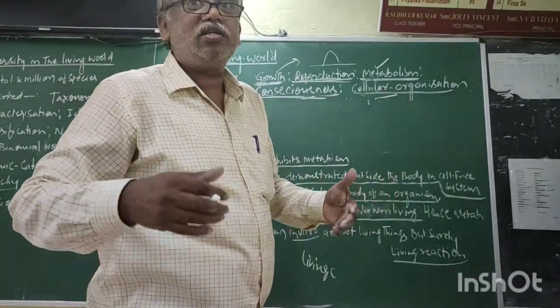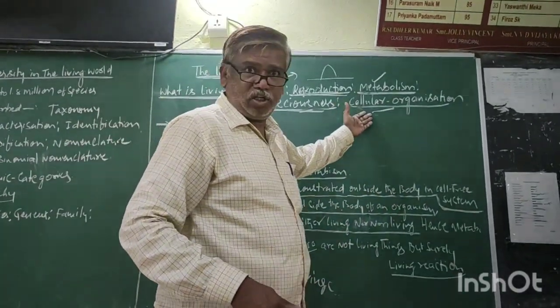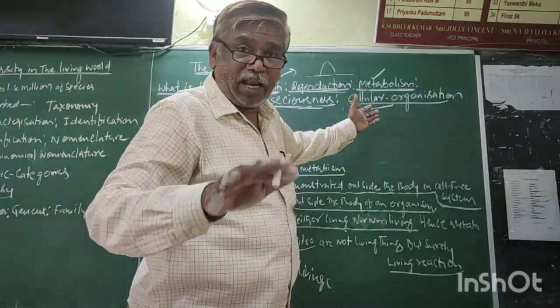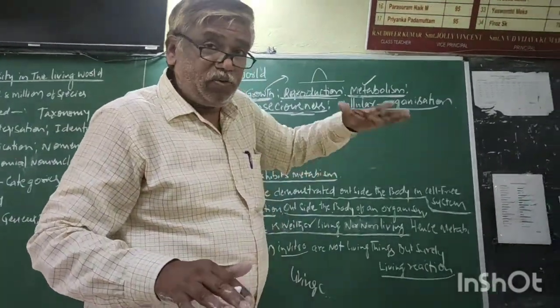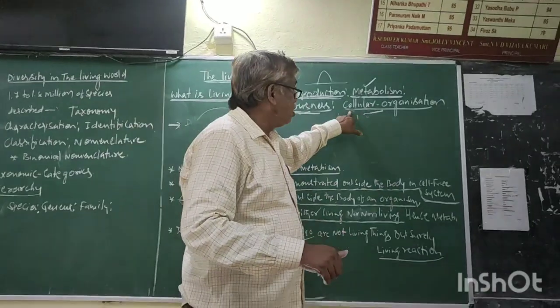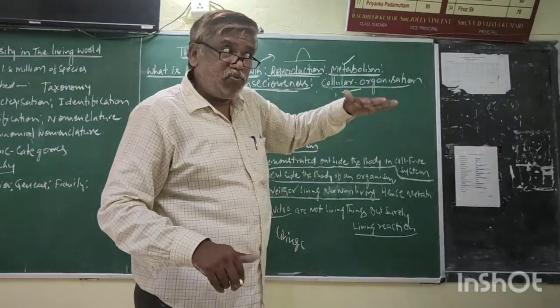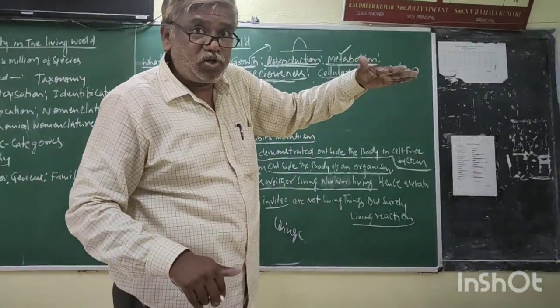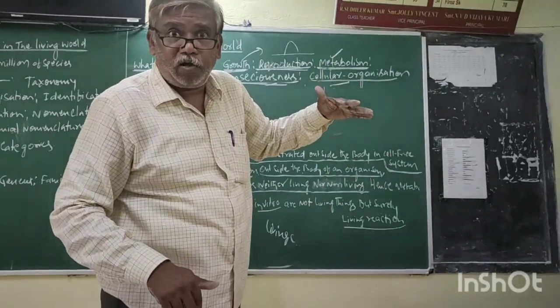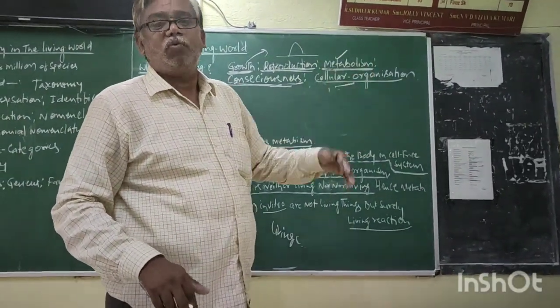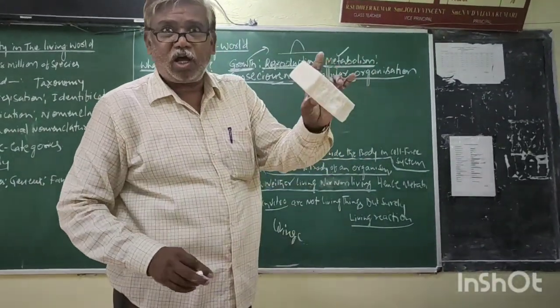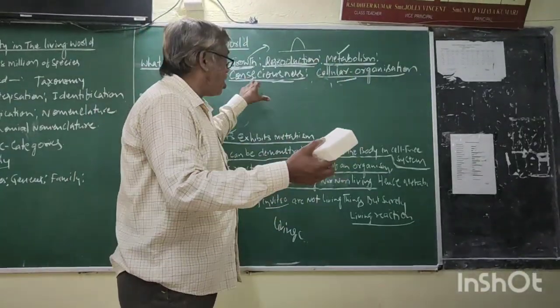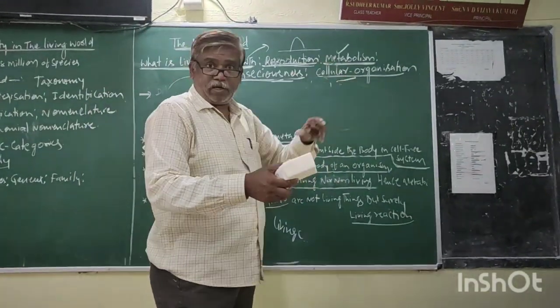This is called cellular organization of the body. That means life exists at different levels according to cellular organization: life at the cell level, at the tissue level, at the organ level, at the organ system level. But in a non-living thing there is no cellular organization, no consciousness, no metabolism.